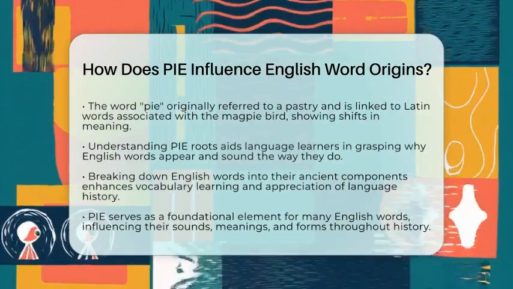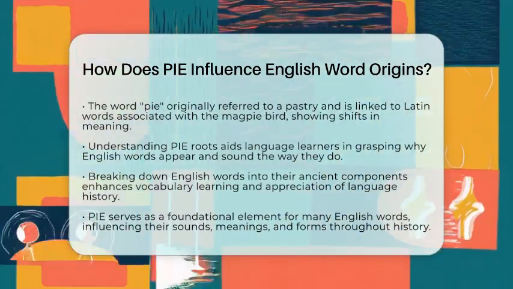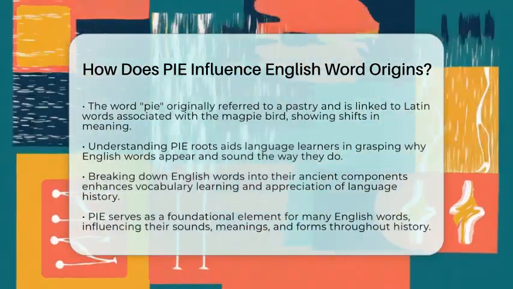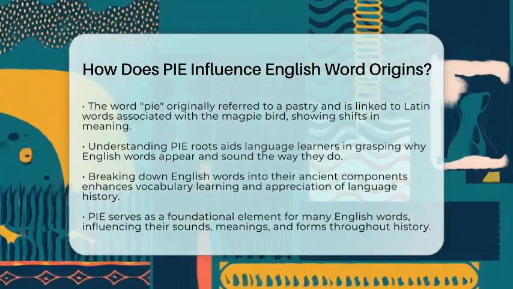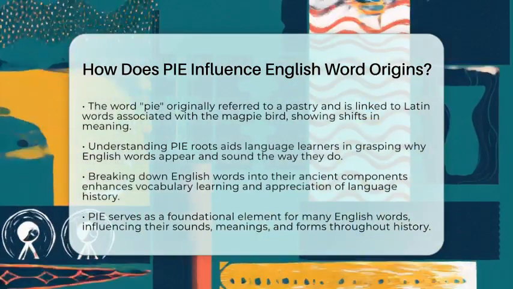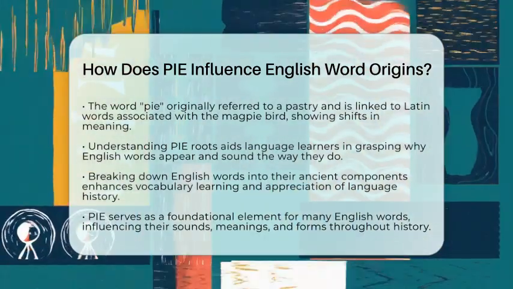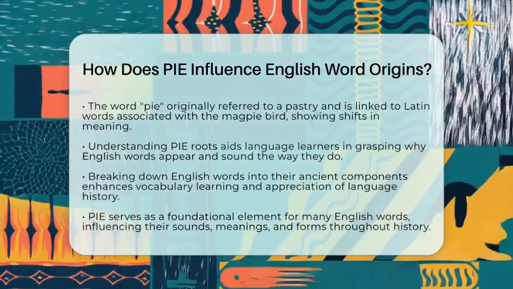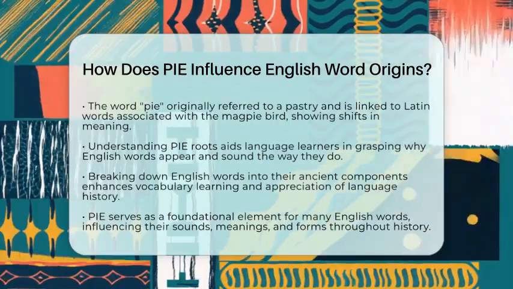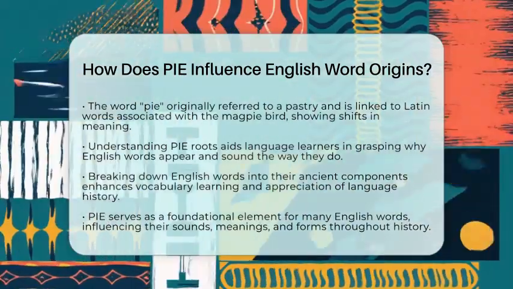By breaking down English words into their ancient components, we can see how prefixes, roots, and suffixes relate to pi forms. This approach enriches vocabulary learning and appreciation of language history. In essence, pi serves as the foundation for many English words, shaping their sounds, meanings, and forms over centuries. Understanding pi roots and their evolution is essential for tracing the origins of English vocabulary and appreciating the rich history embedded in our everyday language.